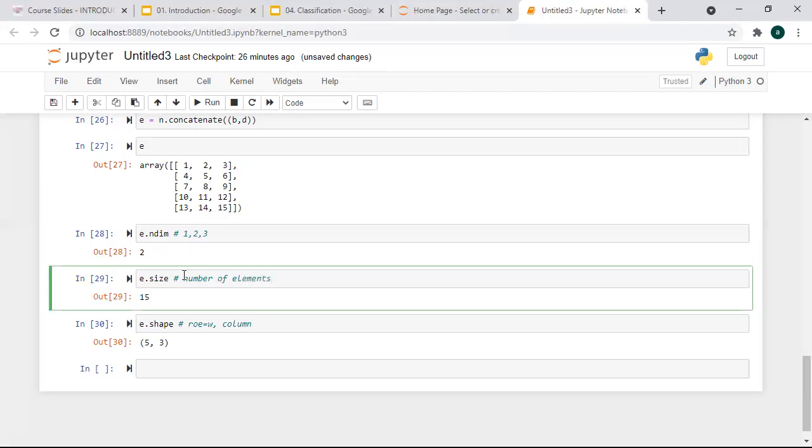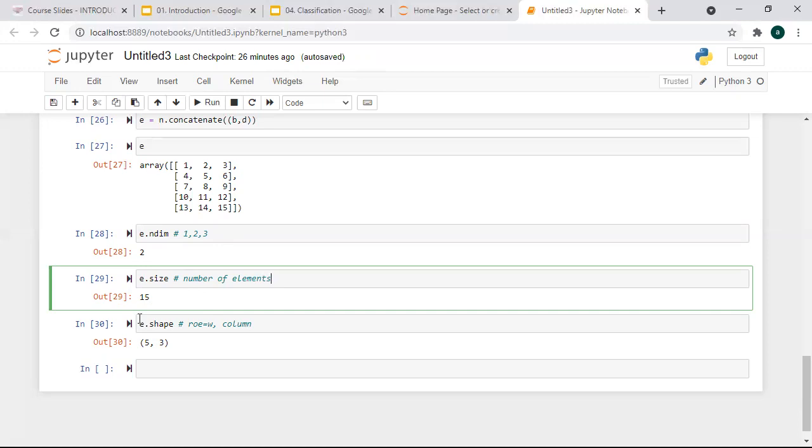Because in interviews they usually ask this: tell me the difference between dimension and shape, or what the size function does. They might ask, suppose this is an array, if I run the dimension, size and shape functions, what output will you get? So you have to tell them correctly if you are aware of it, right?